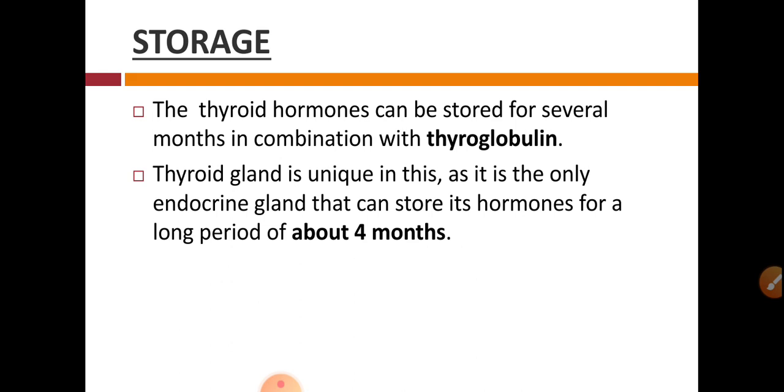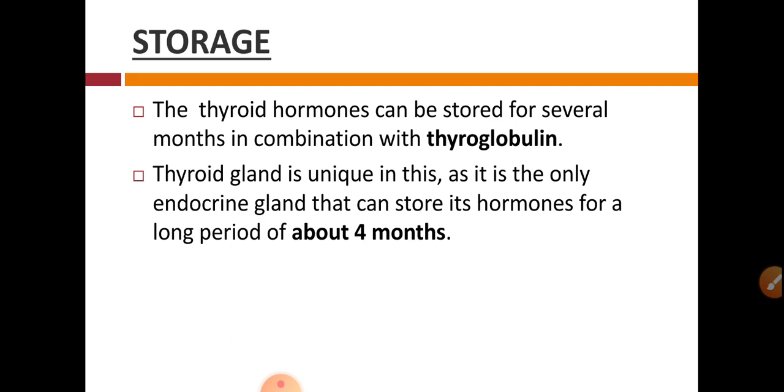These hormones are stored in the follicular cavity along with the thyroglobulin, for several months. The thyroid gland is unique in this.